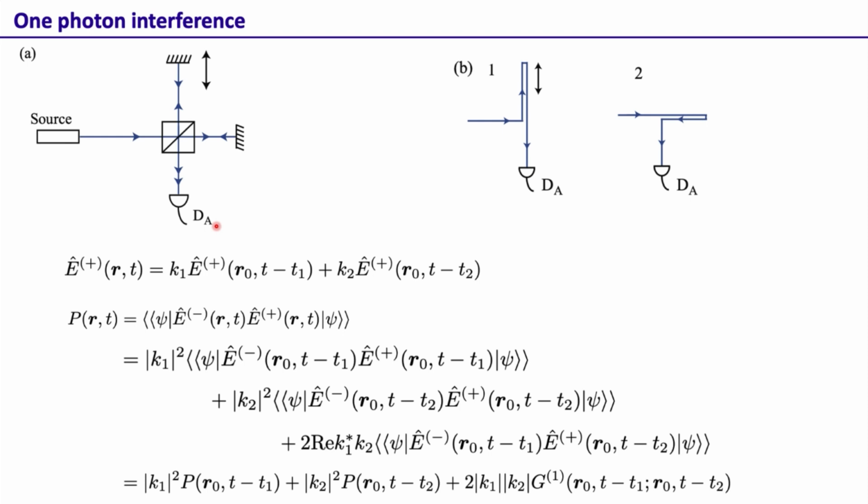In the classical case, we measure the intensity and we say part of the field comes through this path and part of the field comes through the other, and they interfere. However, in quantum, we say the photon either goes through this path or through that path. A single photon cannot simultaneously be in both paths, and this possibility of the photon going this way and that way is what interferes. We know again that the classical description works only at high light level, not at low light level, but this kind of description works at every light level. So math-wise, it is very analogous, but interpretation-wise, things are quite different.